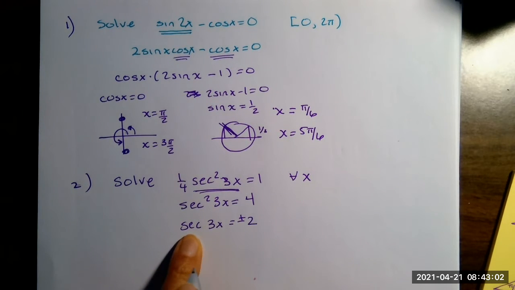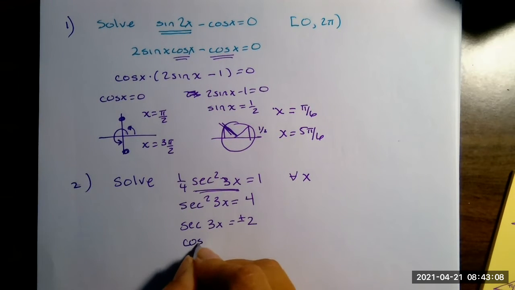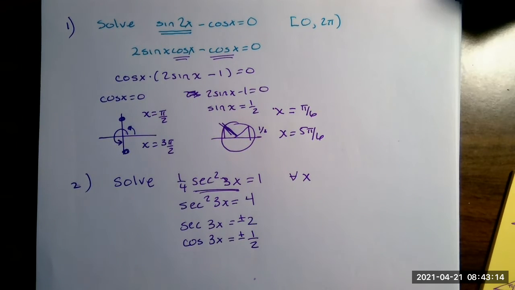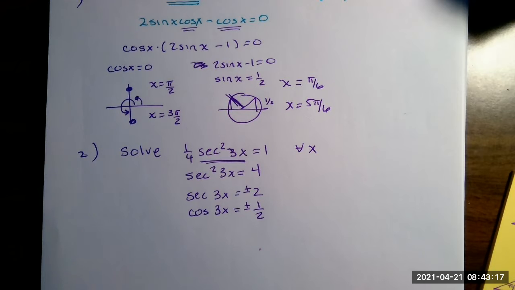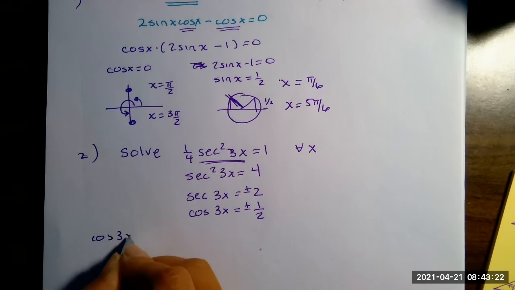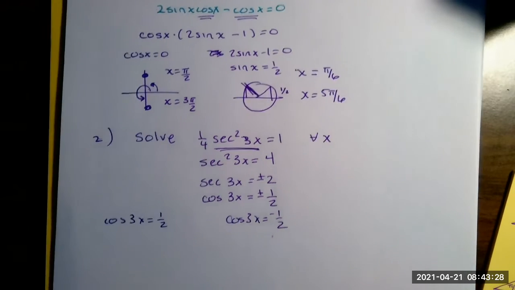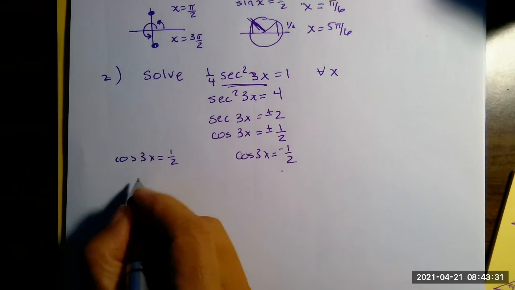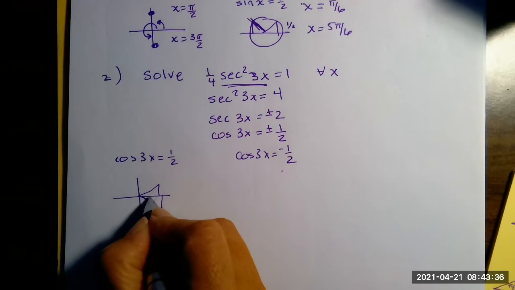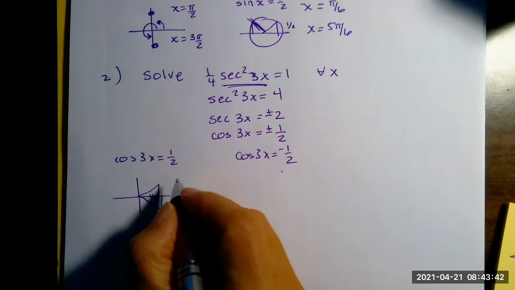Secant is 1 over cosine. So if I flip this, I have to flip this. So I'm going to flip that, and I'm going to flip that. All right, now I'm going to solve 2 problems: cosine of 3x equals 1/2, and cosine of 3x equals negative 1/2. Let's get both answers there. Cosine is positive on this side. Cosine is 1/2 here. Again, 1/2 makes the angle pi over 3.